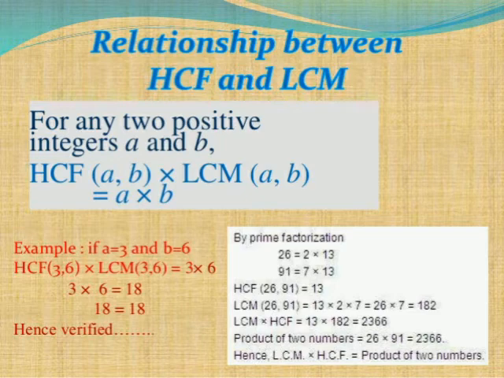LCM into HCF is equal to 13 into 182, which is equal to 2366. Product of two numbers is equal to 26 into 91, which is equal to 2366. Hence, LCM into HCF is equal to the product of two numbers. Okay.